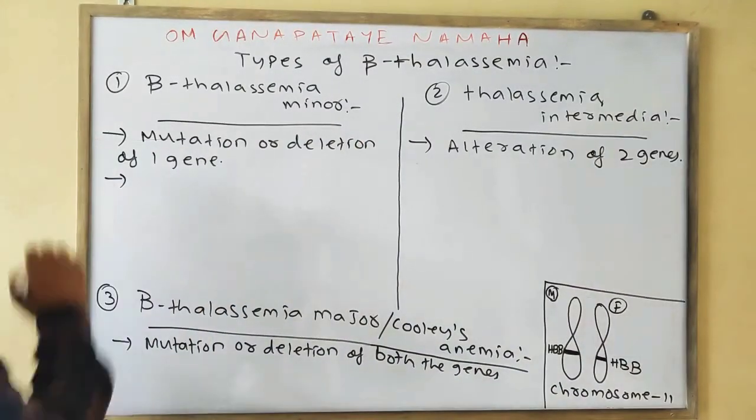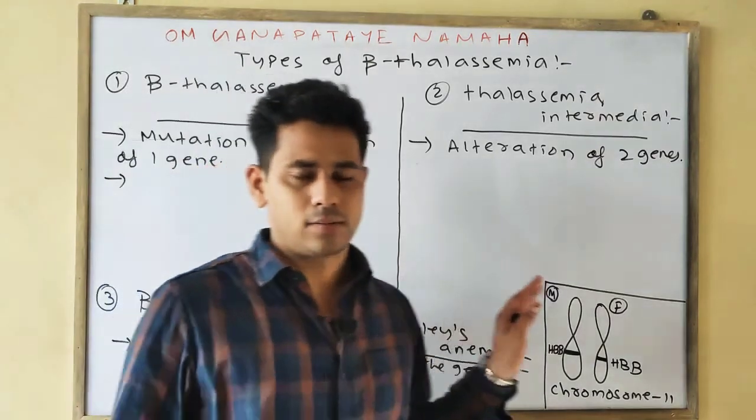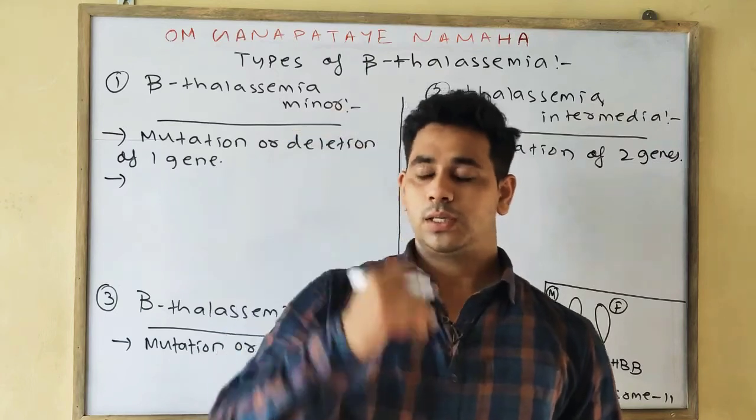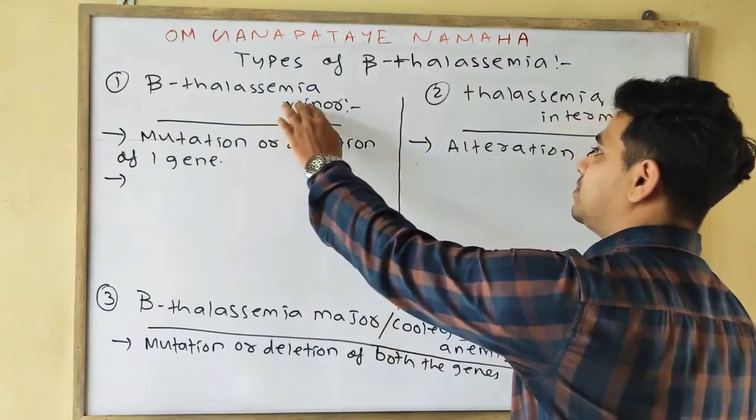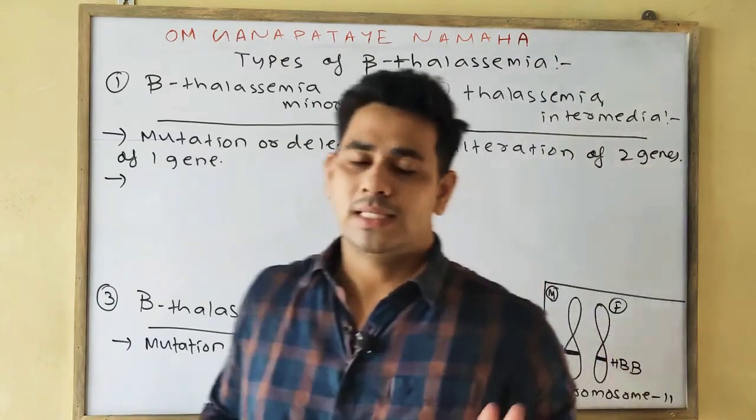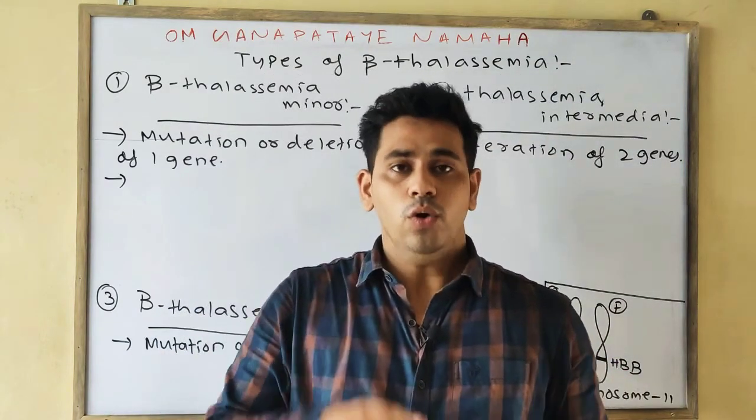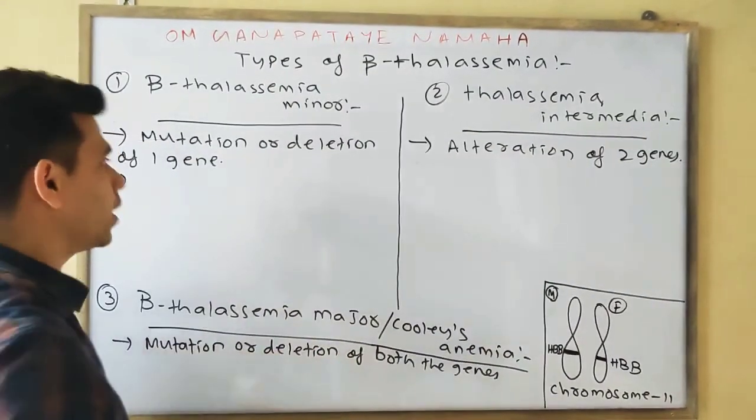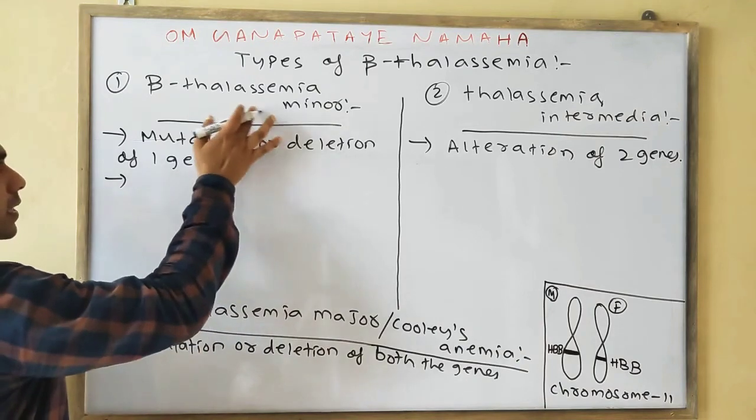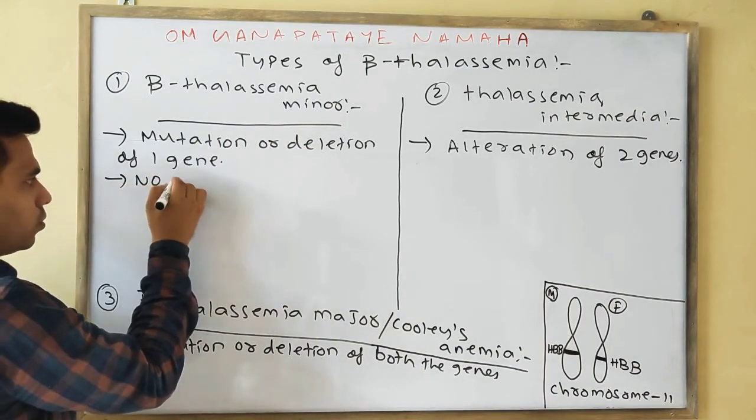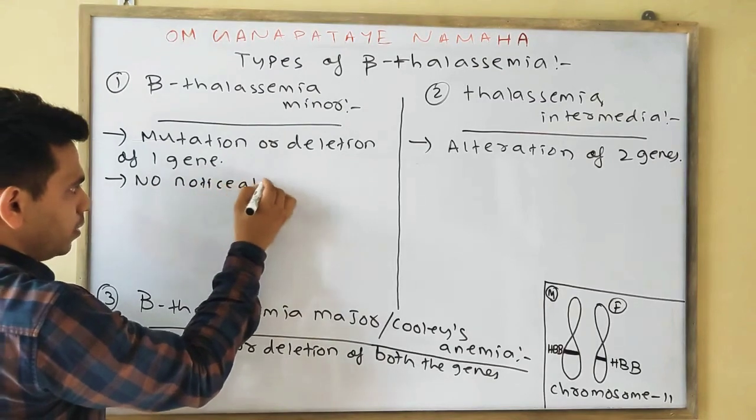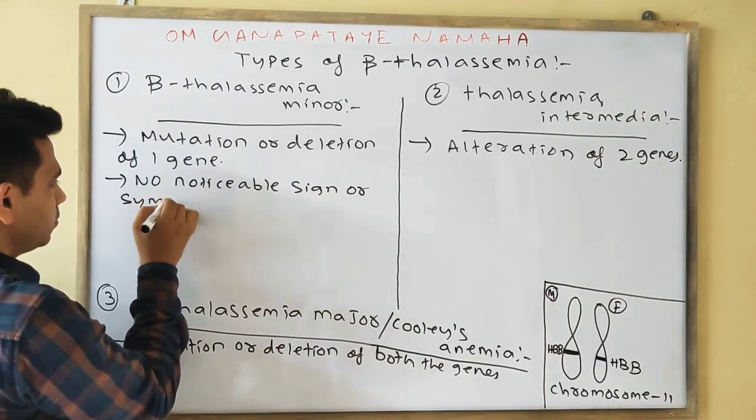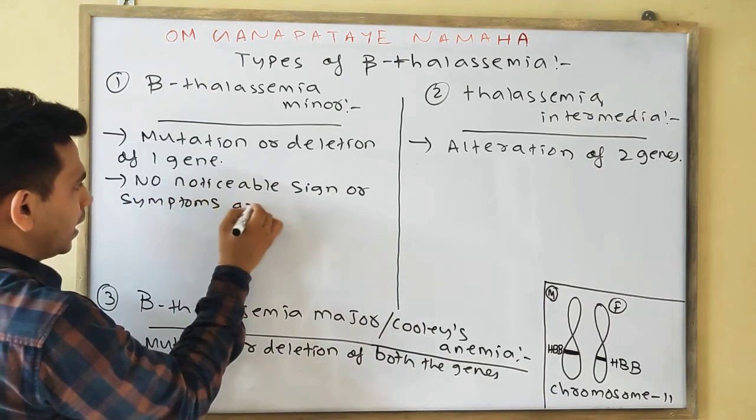Next, in the case of beta thalassemia minor, no noticeable signs and symptoms are seen. Please correct one thing. In the case of alpha thalassemia minor also, I have written no signs and symptoms are found. Just add that no noticeable signs and symptoms are found. Please write that in alpha thalassemia minor. Like that only, in beta thalassemia minor, no noticeable signs or symptoms are found.